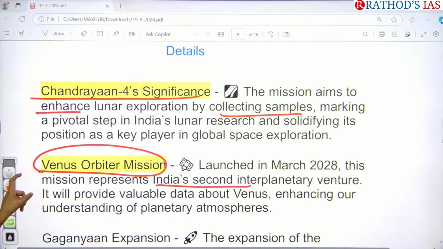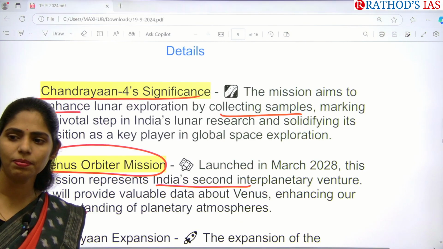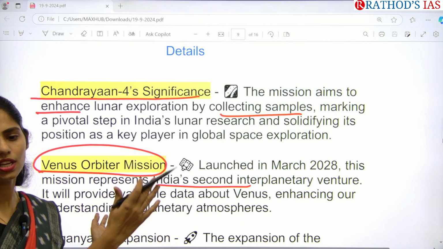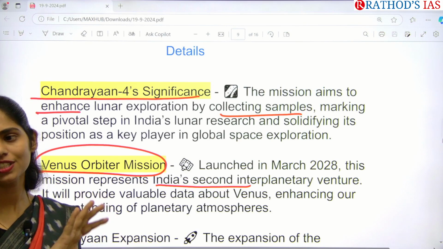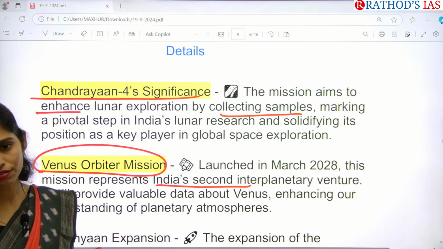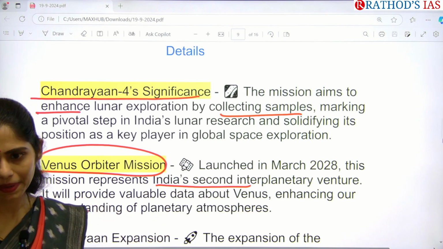So you know about this Venus. Venus is the second important planet: Mars, Venus, Earth. Venus is called Earth's twin because of the same size and because they both belong to the inner planets.